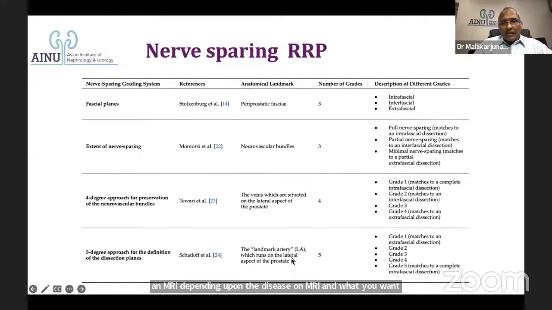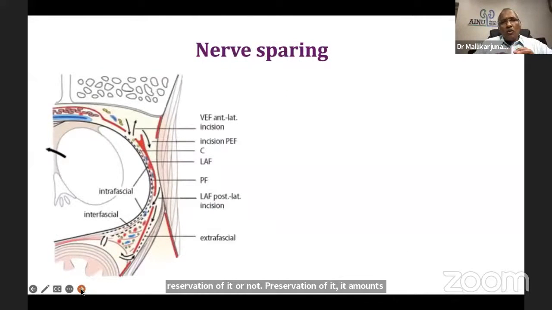And the last one is what Vipul has explained, the landmark artery. It is the presence of a landmark artery on the posterior lateral surface, which is nothing but a descending branch of the prostatic pedicle or inferior vesical artery. Its preservation or non-preservation amounts to creating an intrafascial or an extrafascial dissection. So there are so many ways of nerve sparing. Just next to the prostate is going to be intrafascial. In between the layers is going to be interfascial. Outside the layer is going to be extrafascial.